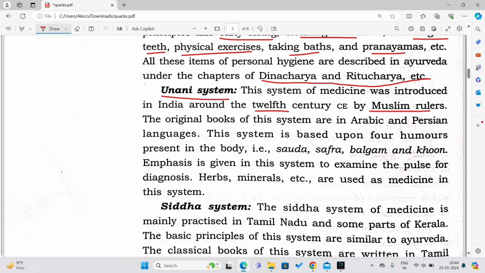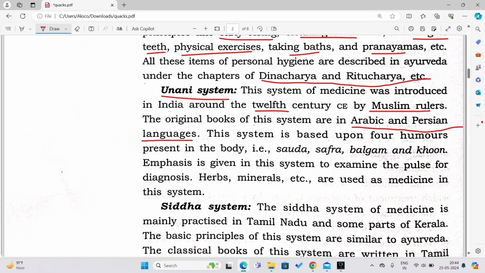Now, the original books of this system are in Arabic and Persian languages. So suppose you are asked in a fill in the blanks, what are the two languages in which the Unani system of medicine's books are available, then your answer should be Arabic and Persian.